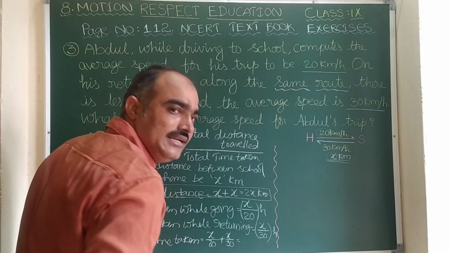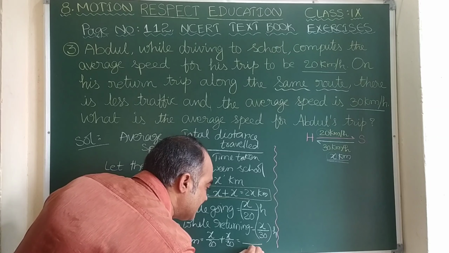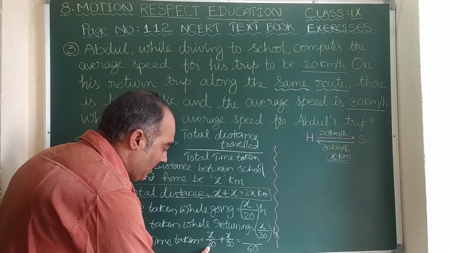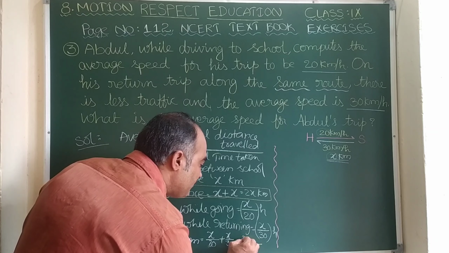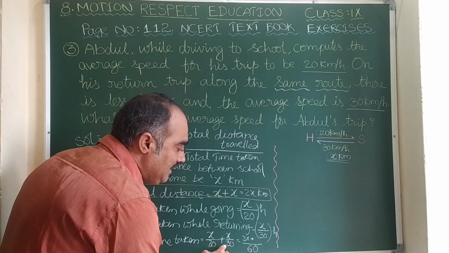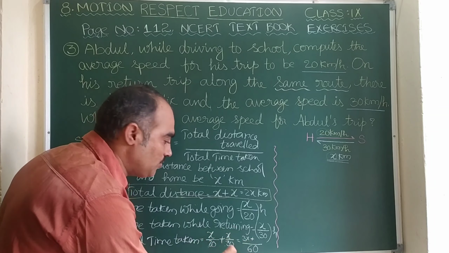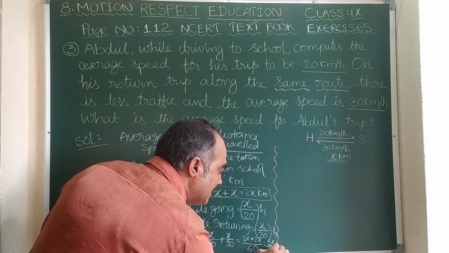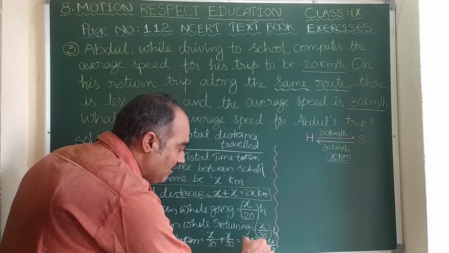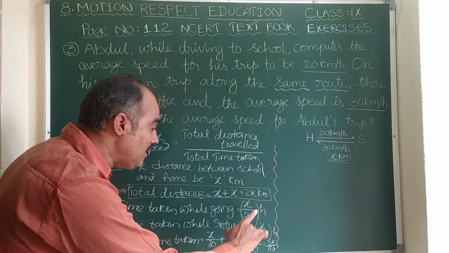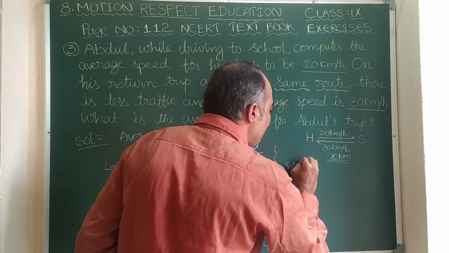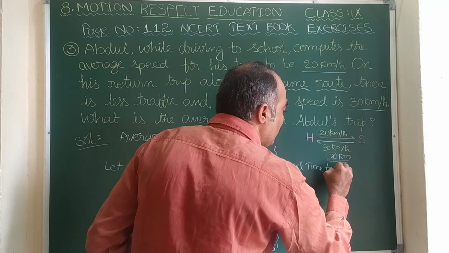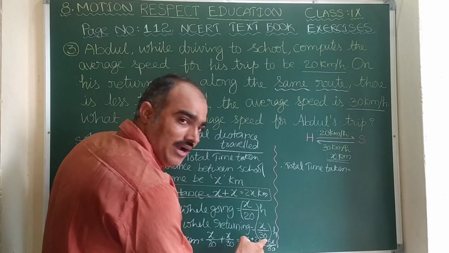For 20 and 30, 60 is the LCM. Here you see, 20 into how much is 60? 20 into 3, that 3 into x is 3x, plus 30 into how much is 60? 30 into 2, so 2 into x is 2x. So finally it is 3x plus 2x is 5x by 60. You can even cancel by 5: 5 ones are 5, 5 twelves are 60, so x by 12 hours. So let us write here, therefore total time taken is nothing but 5x by 60.